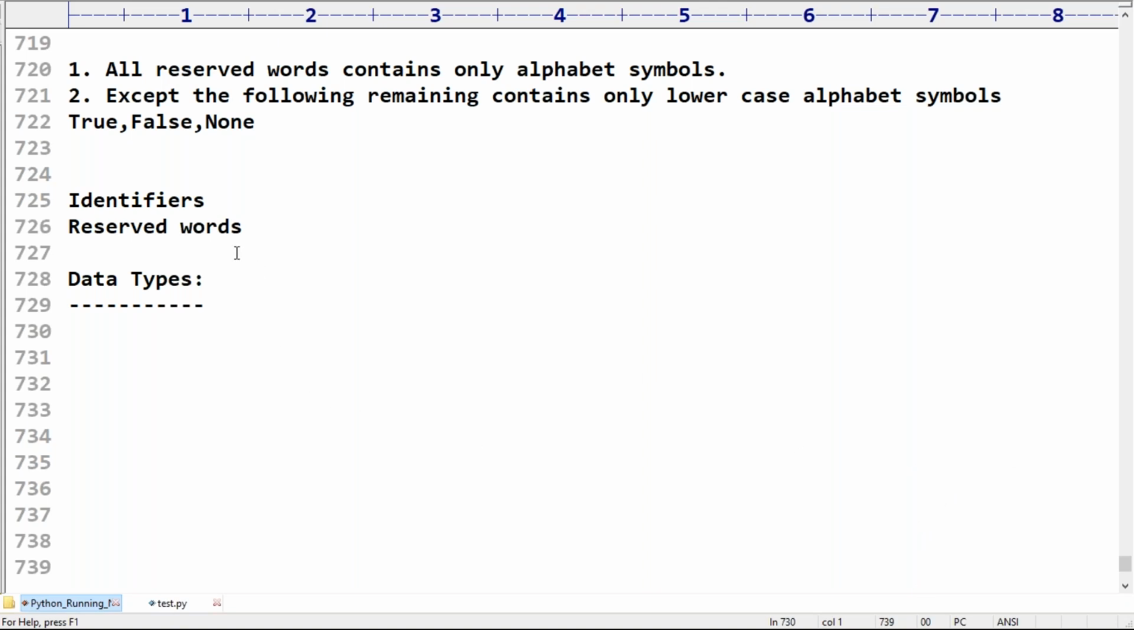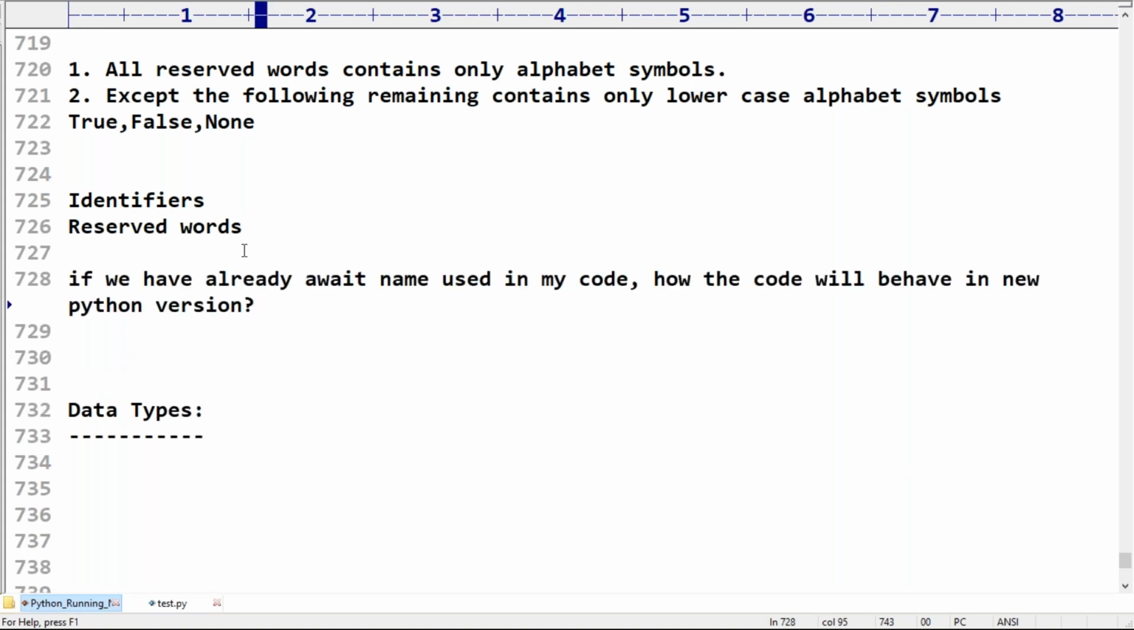Someone is asking this doubt: if we have already used the name await in my code, then how will the code behave in the new Python version? In the new Python version, there are two options. You require to change the variable name, or otherwise you can explicitly ask the Python virtual machine, can you please run according to the old version?